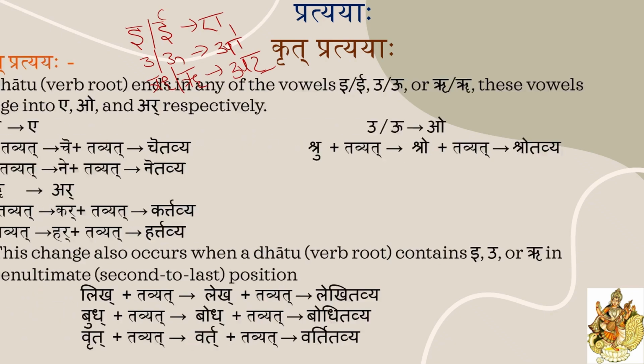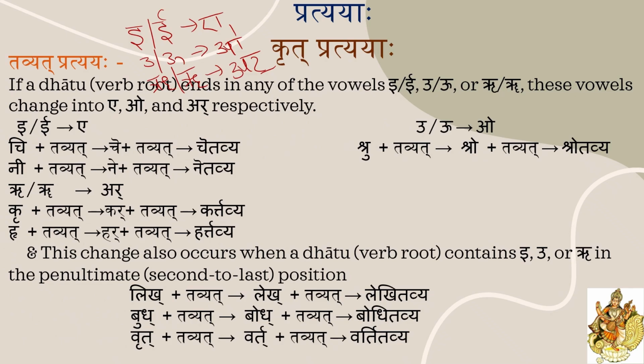If any Dhatu verb root ends with these vowels I, U, Ru, these vowels change into E, O, Ar respectively. Example, Chi Dhatu, Chi plus Tavyat. Here I is there, so Chi will change into Che, Chetavya. Ni Dhatu, Ni plus Tavyat, Netavya.